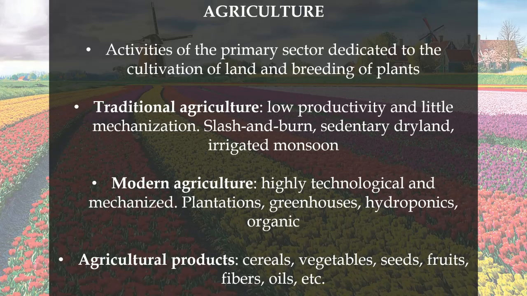So, as a summary, agriculture involves all the activities dedicated to the cultivation of land and breeding of plants. We have two different systems: traditional agriculture, with very low productivity and little mechanization, with three types: slash and burn, sedentary dryland, and irrigated monsoon. Then modern agriculture, highly technological and mechanized. We have extensive mechanized agriculture, which is missing here, plantation, greenhouses, hydroponics, and organic agriculture. And finally, there is a lot of variety of agricultural products, and the most important ones are the cereals, vegetables, seeds, fruits, fibers, oils, and a lot more.